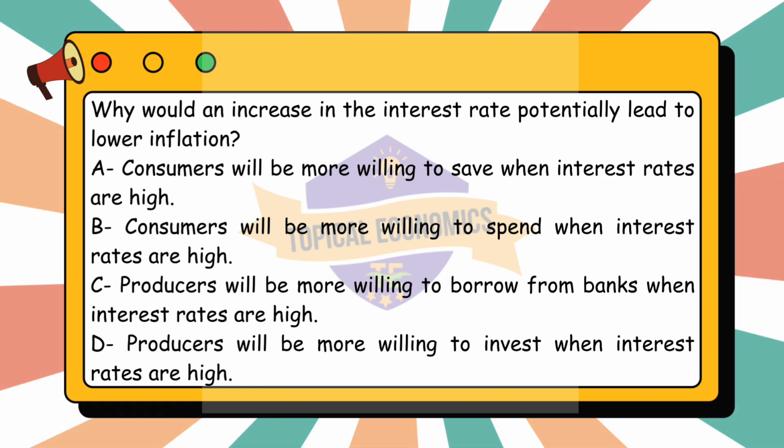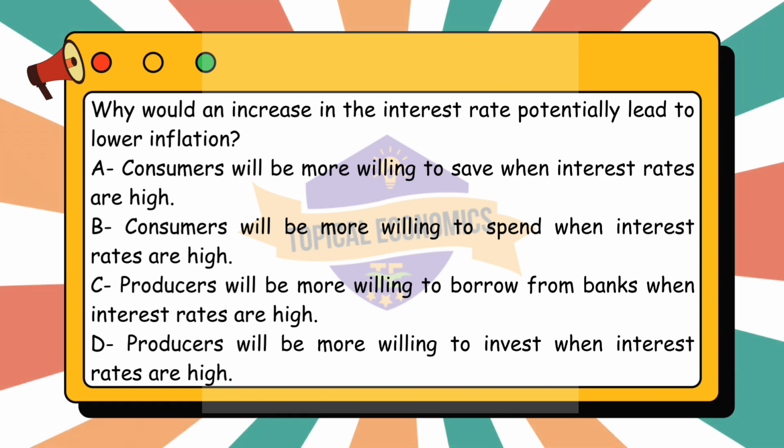Option C, producers will be more willing to borrow from banks when interest rates are high, is incorrect. Higher interest rates make borrowing more costly, so producers are generally less willing to borrow. Lastly, option D, producers will be more willing to invest when interest rates are high, is incorrect. Higher interest rates make investments more costly to finance, so producers are typically less likely to invest.